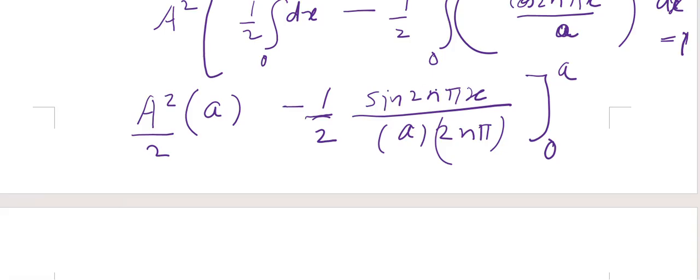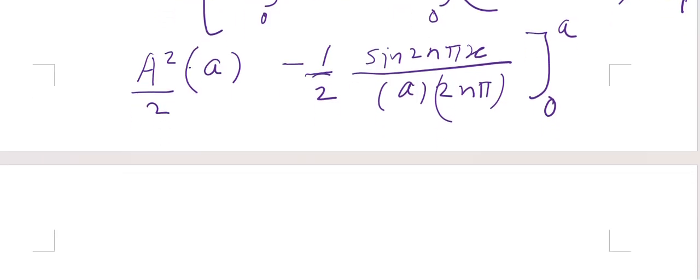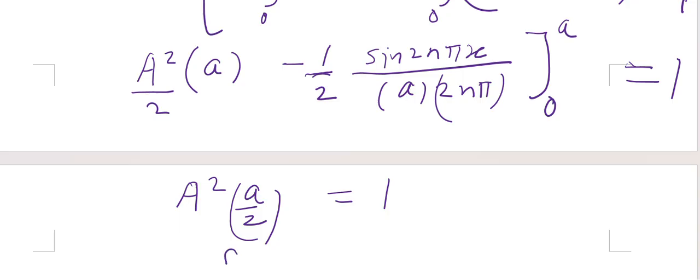Now 2n pi a over a will be an integral multiple of pi, and the sine of any integral multiple of pi is 0. Sine 0 is also 0. So this term will completely vanish, and the whole thing is equal to 1. Hence A square into a by 2 is equal to 1, or A is equal to root 2 by a.